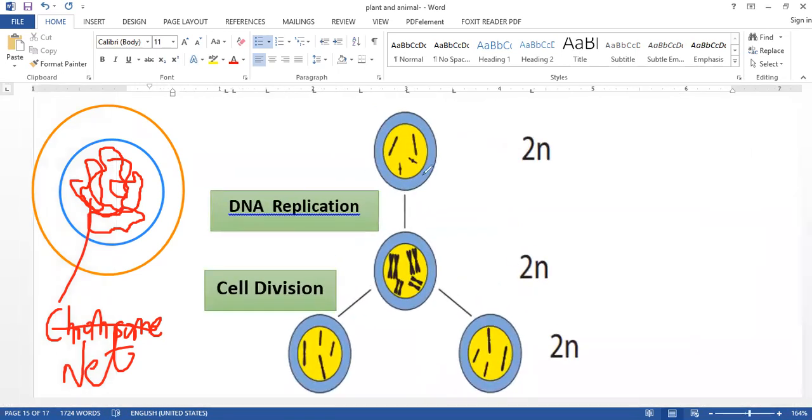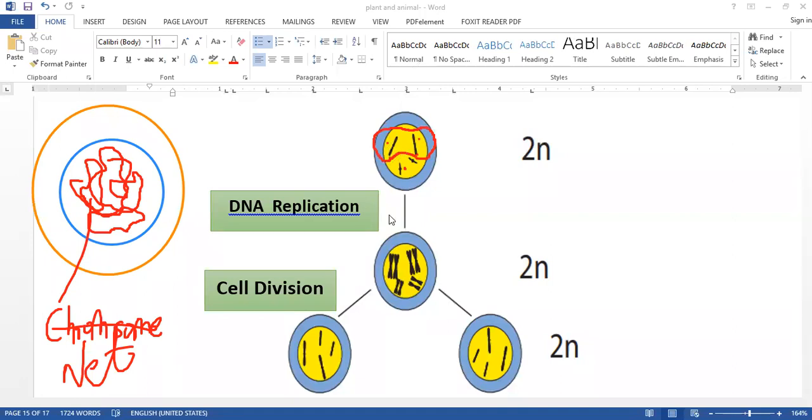See this picture. Here, there are 4 chromosomes. Am I right? 4 chromosomes. This is one chromosome, another chromosome, another chromosome, another chromosome. But the thing is, these two are homologous chromosomes. Now you will be confused about what a homologous chromosome is.